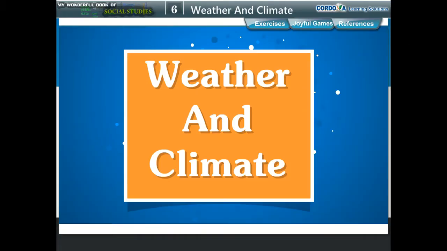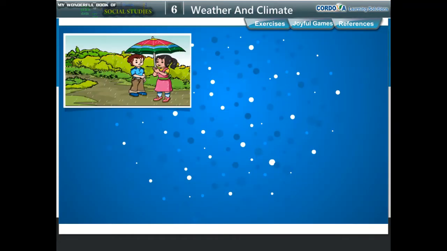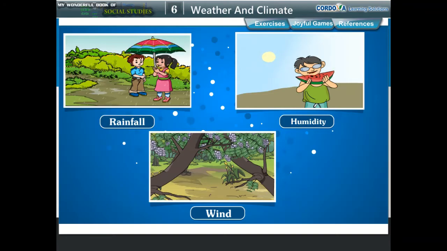Chapter 6. Weather and Climate. How can we define weather? Weather is defined as the condition of air, temperature, wind, air pressure, rainfall and humidity in the atmosphere at a given place and time. Weather keeps changing.